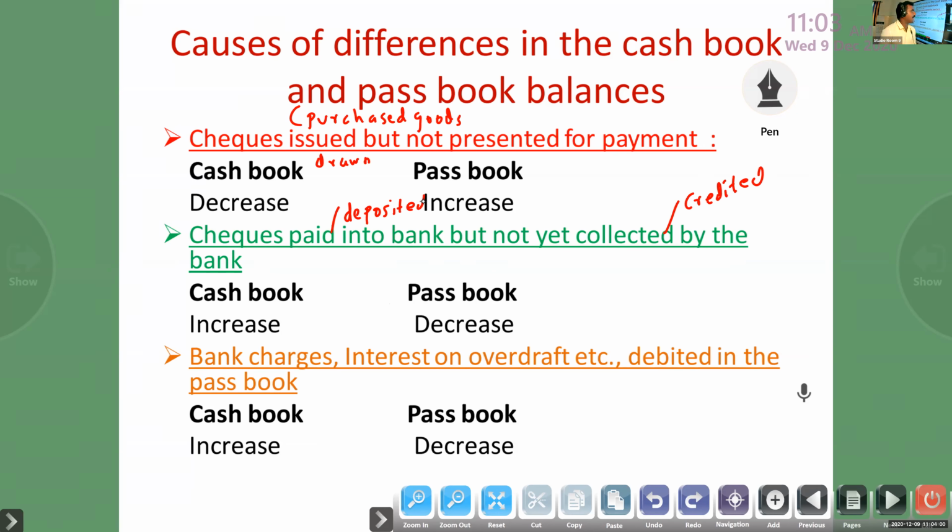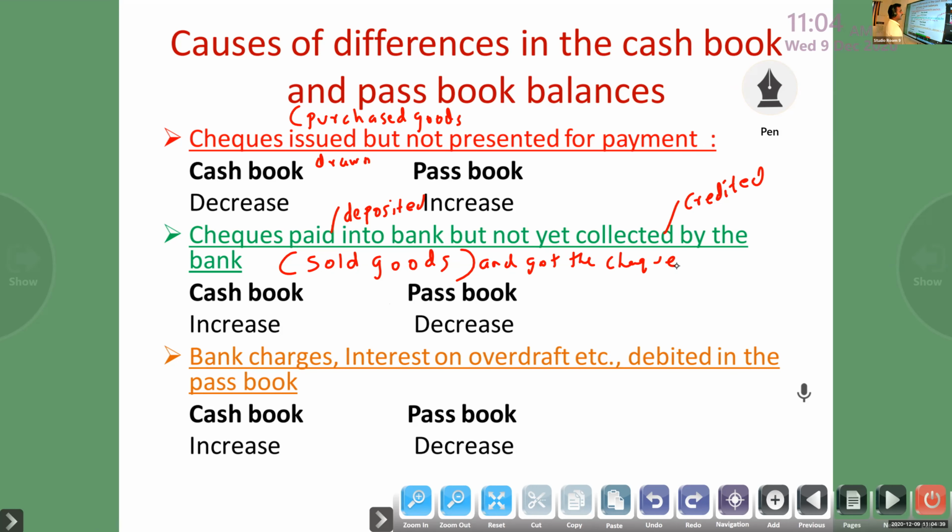So here you have to remember, I said purchased goods, sold goods, and got the check. That you have to remember, then it will be very easy.